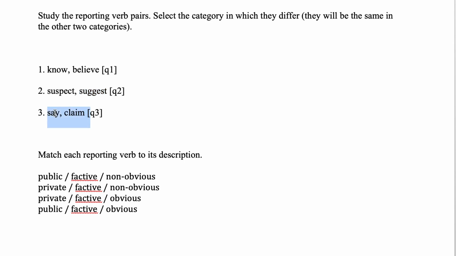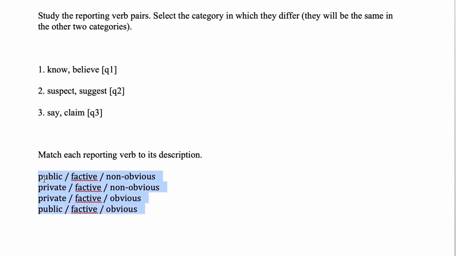Say and claim. These are both public, right? And they're both non-factive. You can say something and be wrong, and you can claim something and be wrong. The difference here, say, that's obvious, and we say things like everybody says. But we don't say things like everybody claims. That sounds like kind of a new idea.